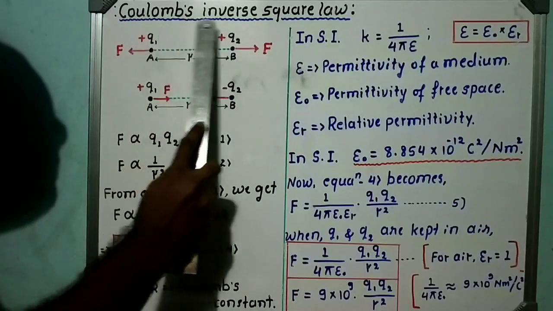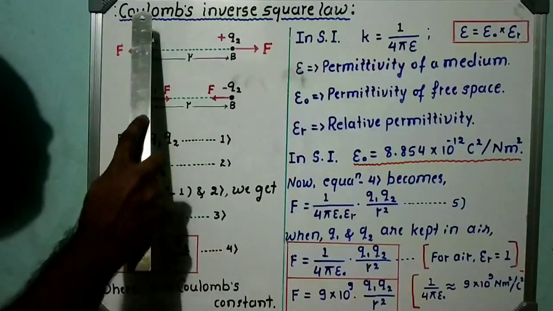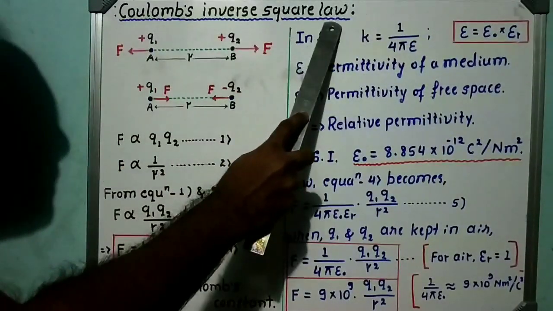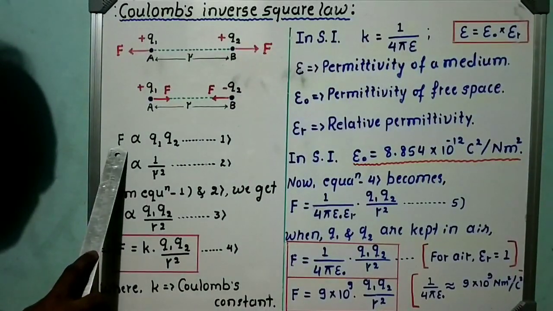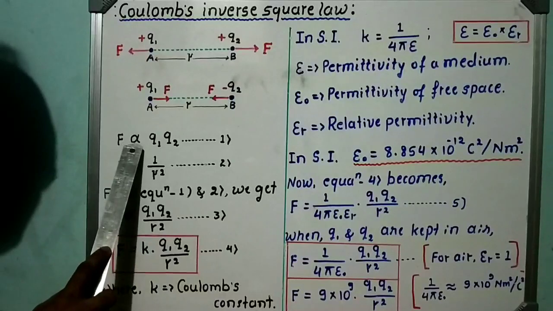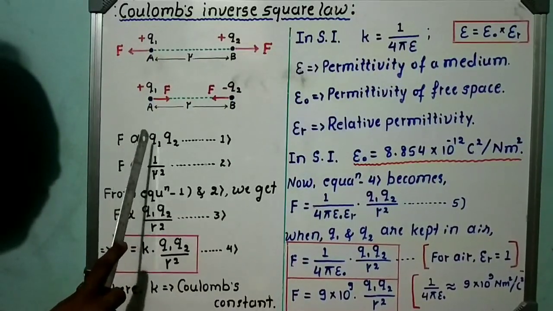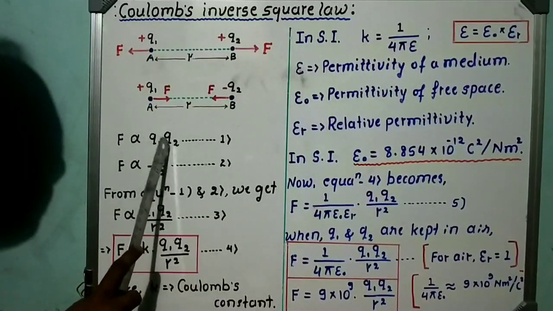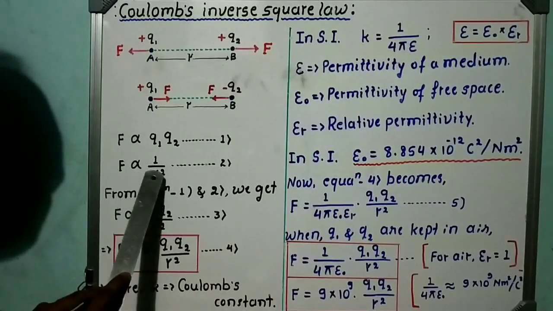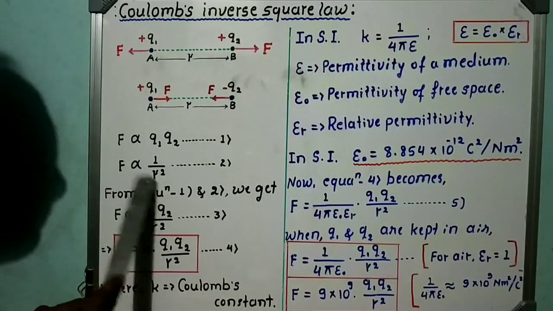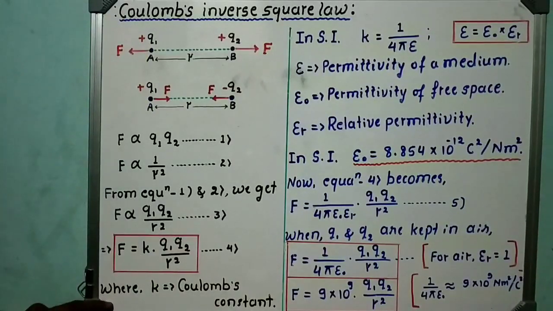Then what does Coulomb's inverse square law state? Coulomb's inverse square law states that the electrostatic force acting between two static charges is directly proportional to the product of the magnitudes of the two charges and inversely proportional to the square of the distance between them. This is Coulomb's inverse square law.